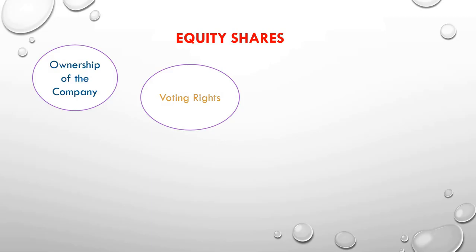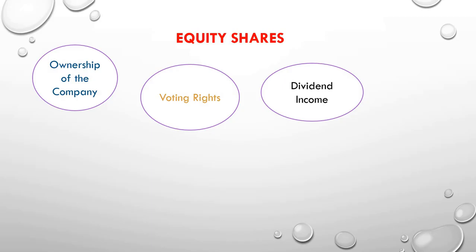So what they do is give voting rights. That means you elect your representative who will take decisions on your behalf. For example, you go for the president election, and the prime minister and the president have the right to take decisions on your behalf. We give them the right. Similarly, voting rights are given to all the shareholders. They give the right to the person who will take decisions on their behalf. Next comes the dividend income.